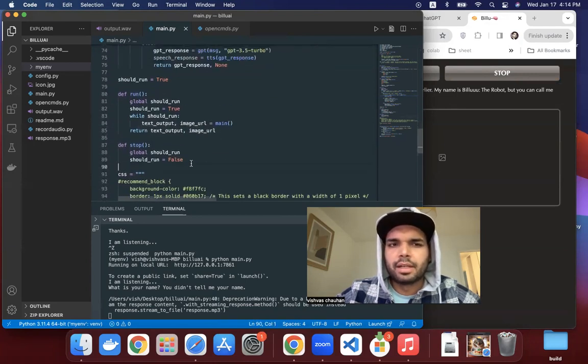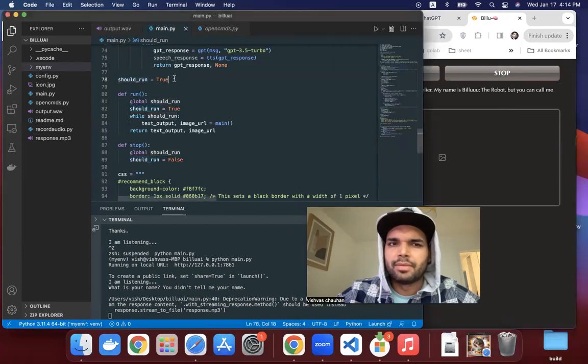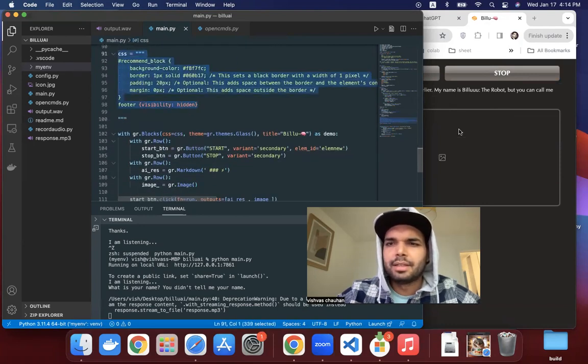And a simple click and play button. For example, when I click stop, it's not listening; it sets the flag to false. And if it's true, when I click this button it becomes true and my main function works. That's all. This is just a little interface for the CSS, what you see on the front end.